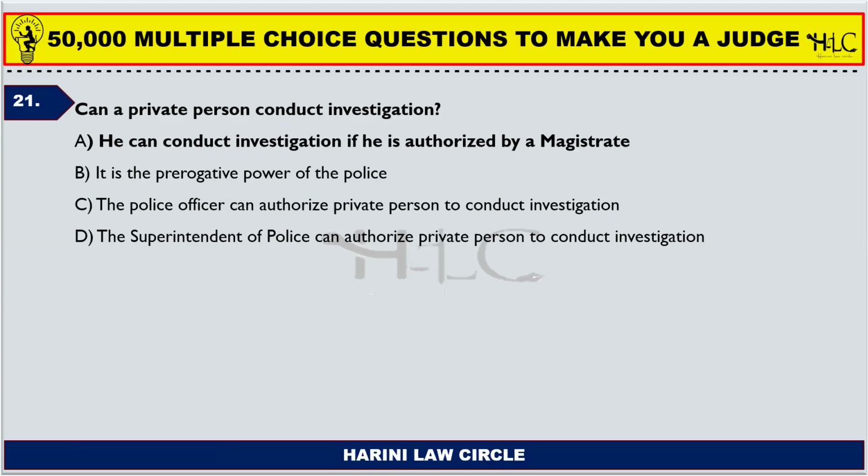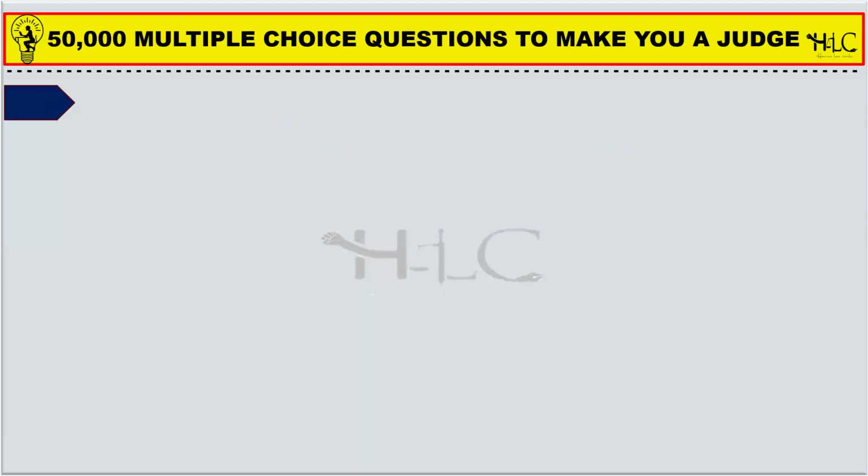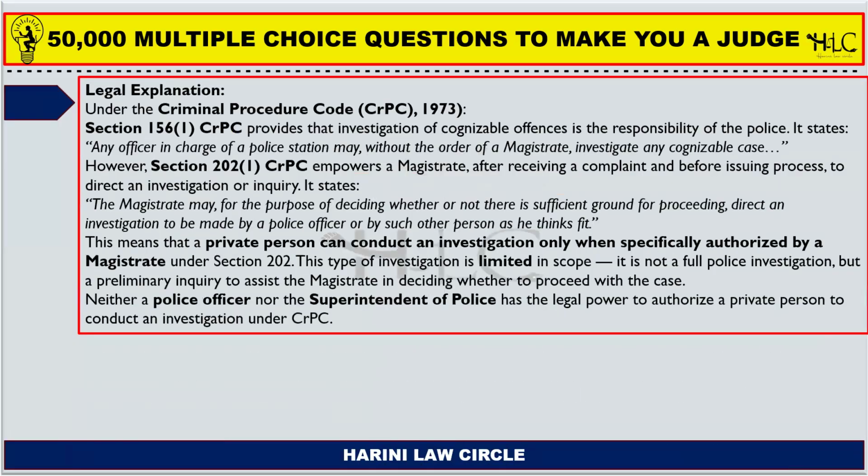Question 21. Can a private person conduct investigation? We already saw this question in the previous sessions also. He can conduct investigation if he is authorized by a magistrate. Section 156 subsection 1 of the Criminal Procedure Code provides that investigation of cognizable offences is the responsibility of the police. It states that any officer in charge of a police station may, without the order of a magistrate, investigate any cognizable case.